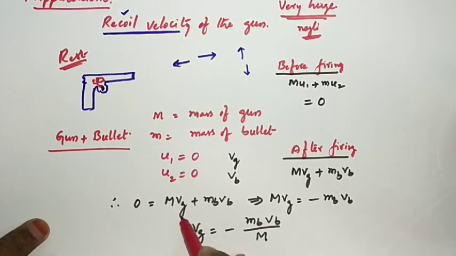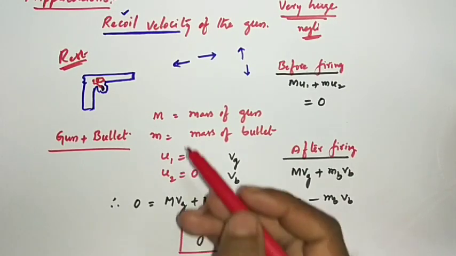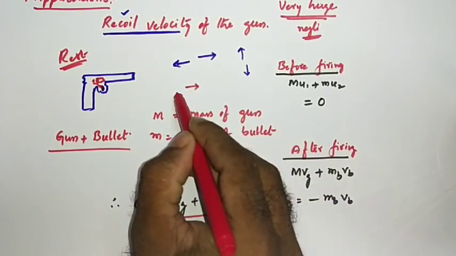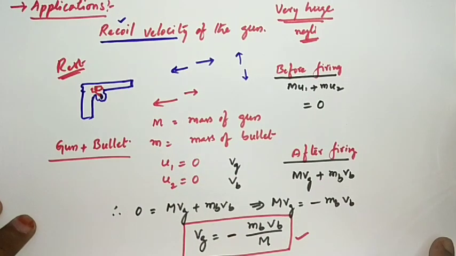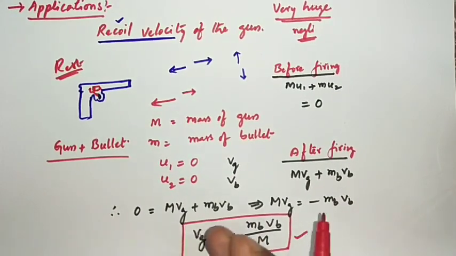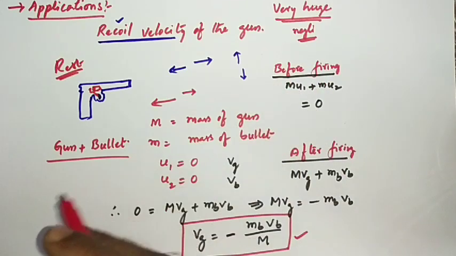So I got a formula to calculate the velocity of the gun. Now observe carefully, the velocity of the gun I got is negative. What does it mean? It means that if the bullet moves in one direction, the gun moves in the opposite direction. That's why I said it is recoil velocity. This is the formula to calculate the recoil velocity of the gun. Understood, everyone? In this way, we can calculate the recoil velocity of a boat when a man jumps from the boat, or the recoil velocity of whatever it may be.